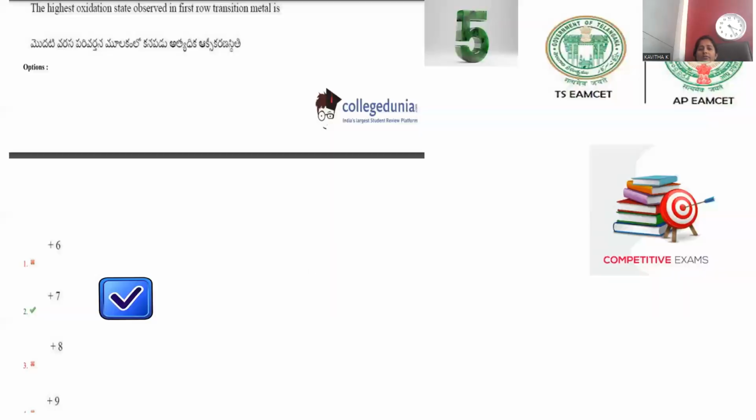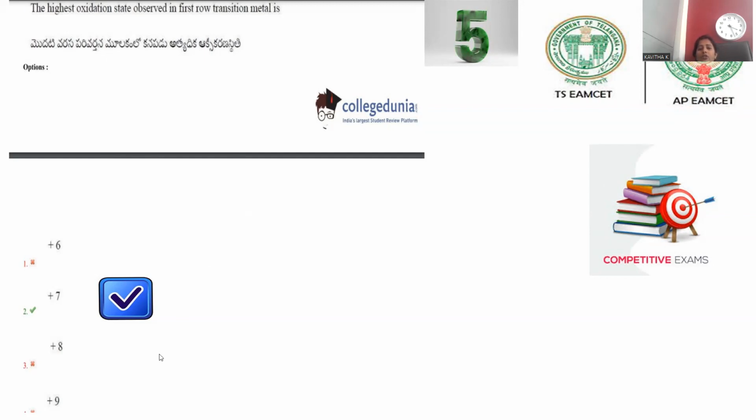Move on to question number 5, which was conducted by the Telangana MCET examination in the year 2020. The highest oxidation state observed in the first row transition metals is? In the first row of the transition metals, the maximum oxidation state depicted will be +7. Everybody is aware that manganese is accompanied by a +7 oxidation state in the first row of the transition metals.